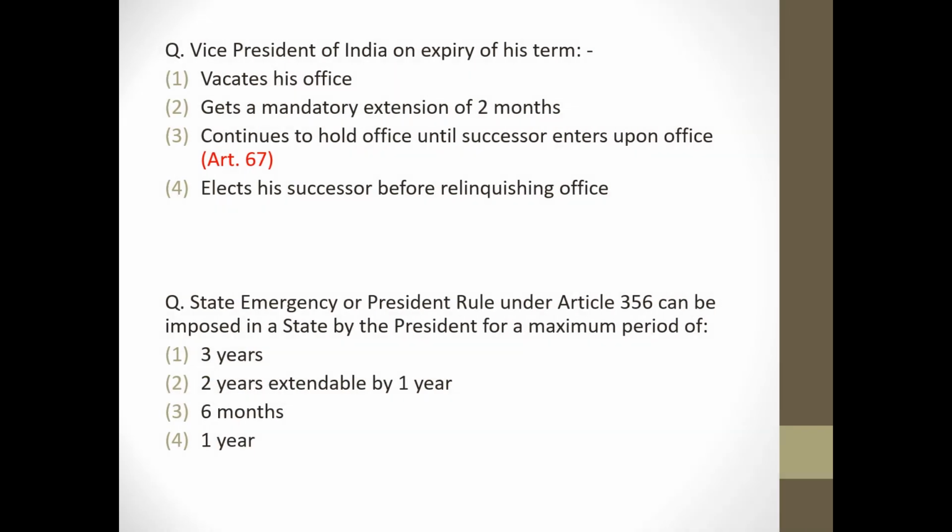Next question. Vice President of India on expiry of his term. Option C, continues to hold office until successor enters upon office. It's Article 67. Next question. State emergency or President's rule under Article 356 can be imposed in any state by President for maximum period of 3 years. Option 1.